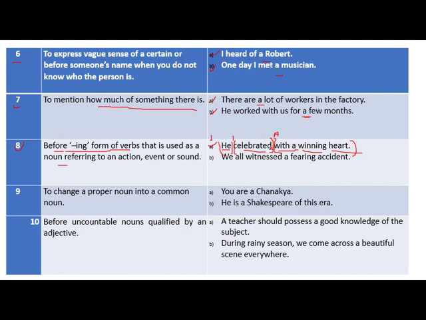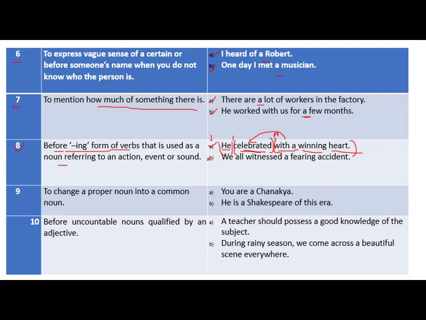So if such conditions are there, then you can use the article a or an, because with a winning heart gives additional information about the action verb. This part refers to celebrated, meaning this part gives additional information about the predicator.